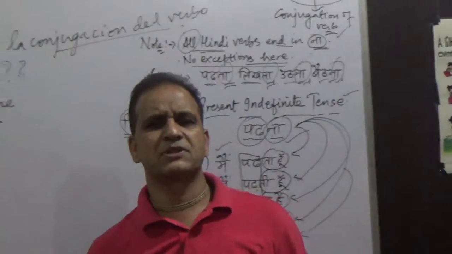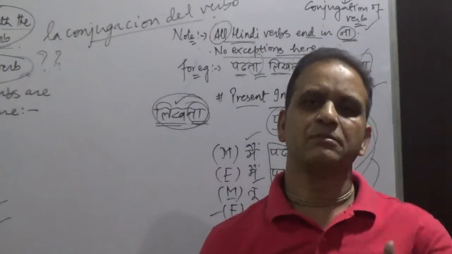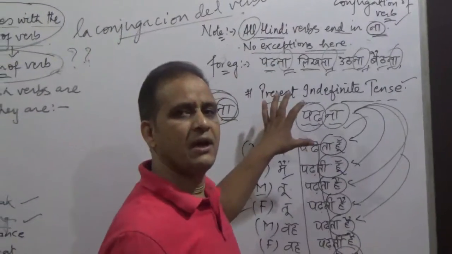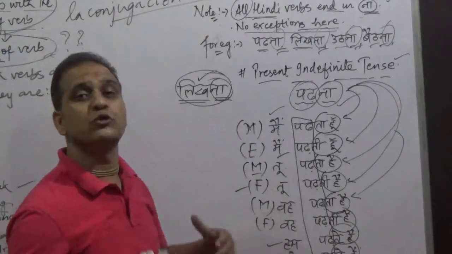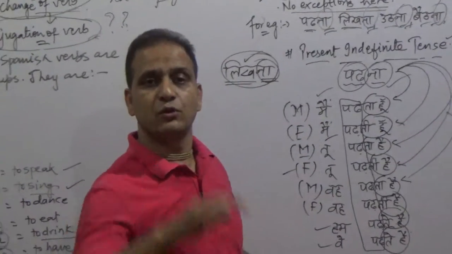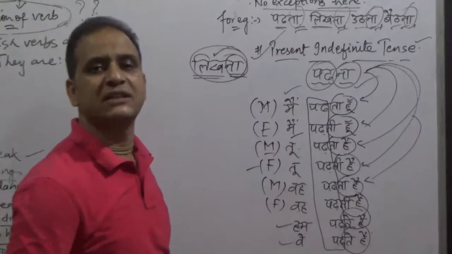Suppose a Spanish person approaches you and requests you to teach him Hindi, so you will teach him in a systematic way. So this is the system, you will teach him this way. And then you will teach him the conjugations of Hindi verbs, tense wise. So first you will take the first tense, that is present indefinite tense.